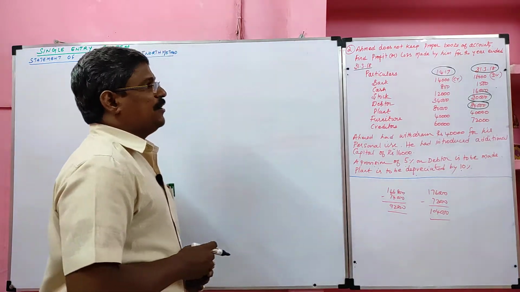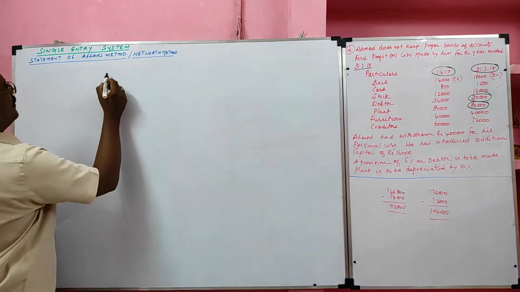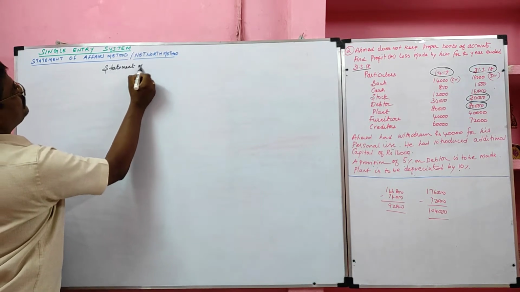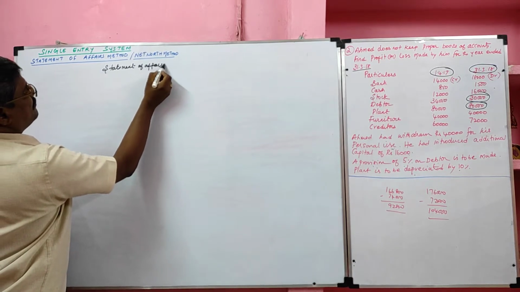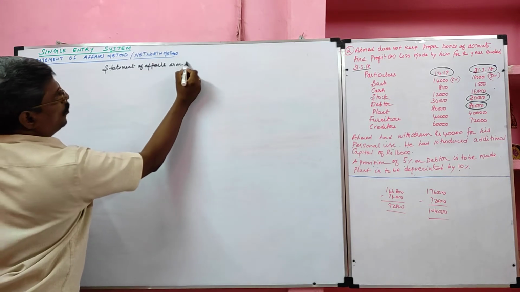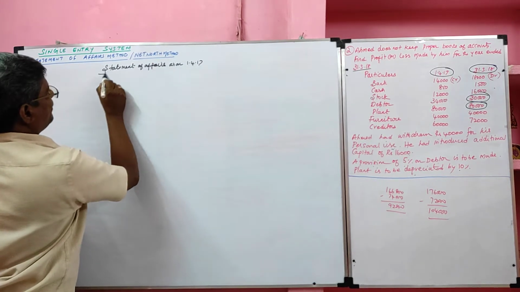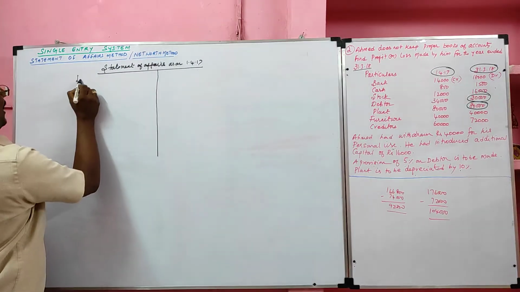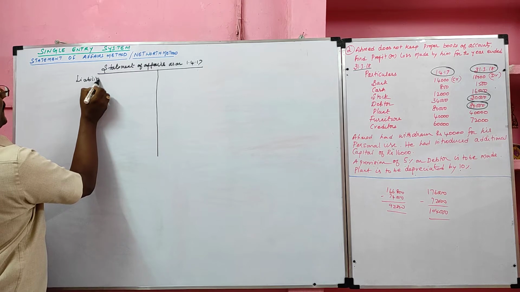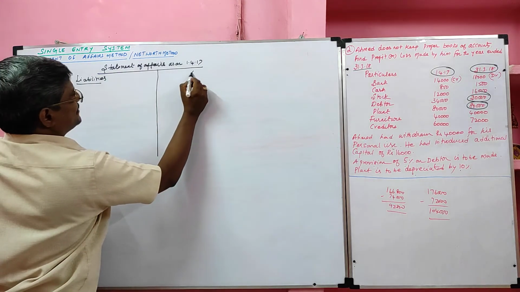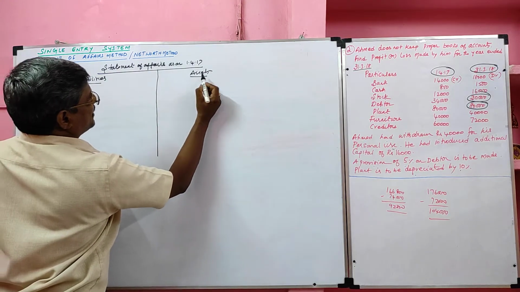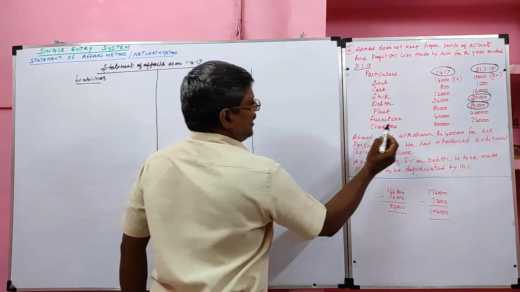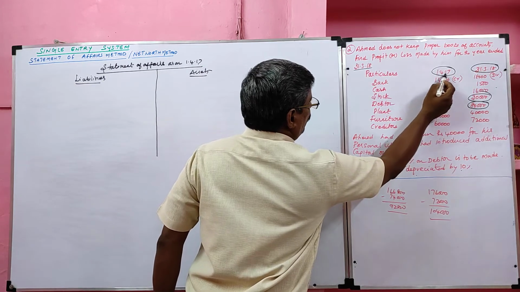Now I am going to prepare the opening statement of affairs as on 1/4/2017, with liabilities and assets. Now we should consider the information given under 1/4/2017.